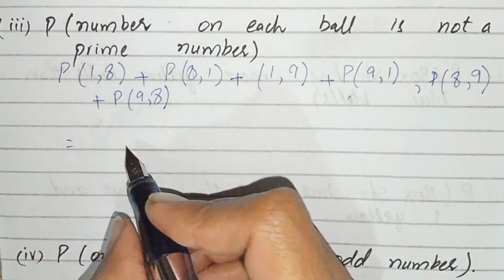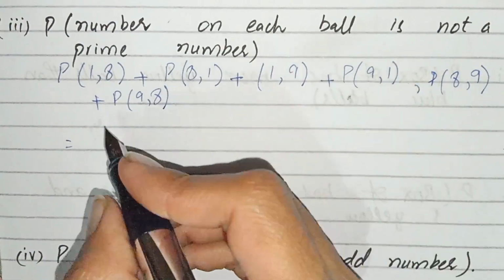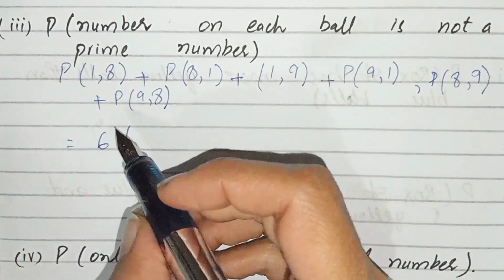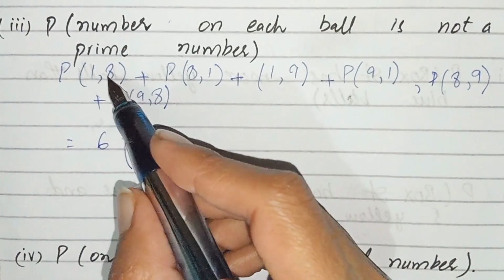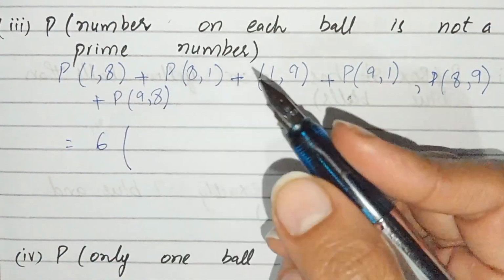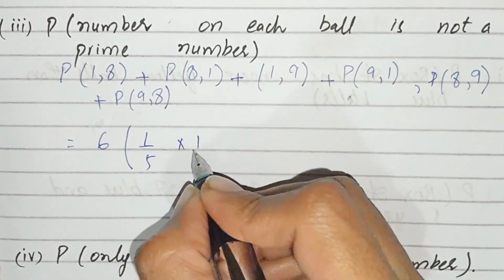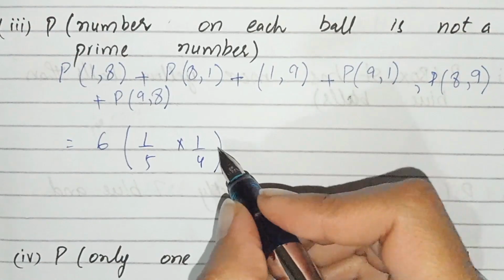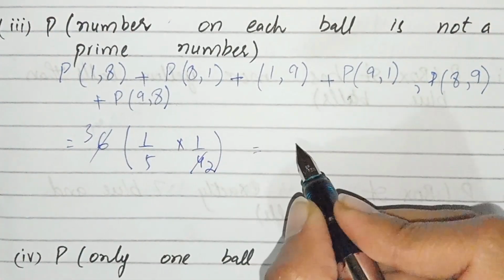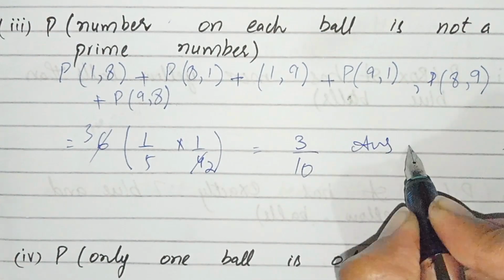We calculate it the same way. We first count them: 1, 2, 3, 4, 5, 6. I am doing that because all of these probabilities are the same. This is 1 by 5 multiplied by 1 by 4, because there is only one of each number. So 6 times 1 by 20, we get 3 by 10, and this is the probability of the third part.